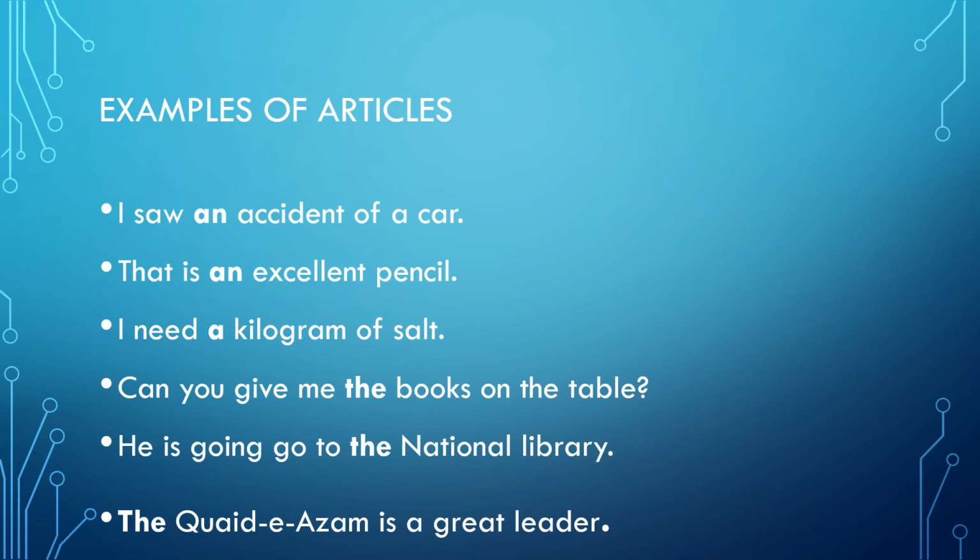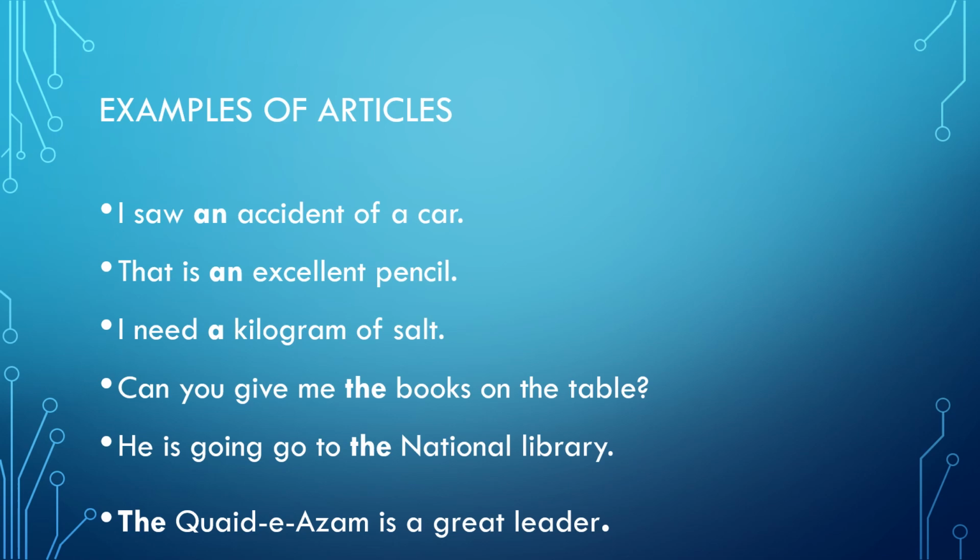So we use a. Can you give me the books on the table? The books. We use the with books because we are referring to the books. We are specifying the books which are on the table. So that's why we use the. The is a definite article. So we use it with the books.